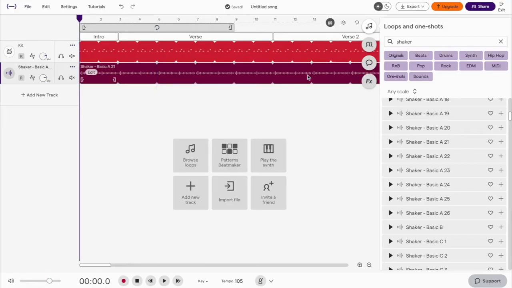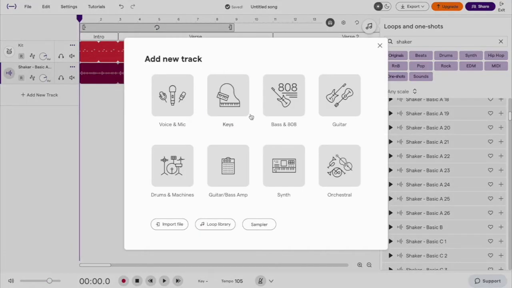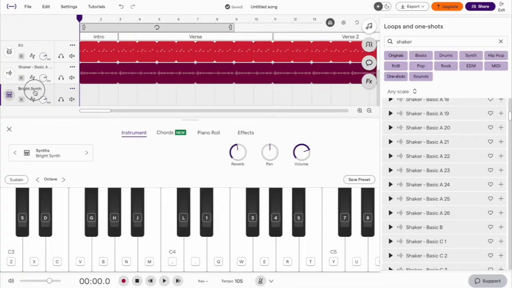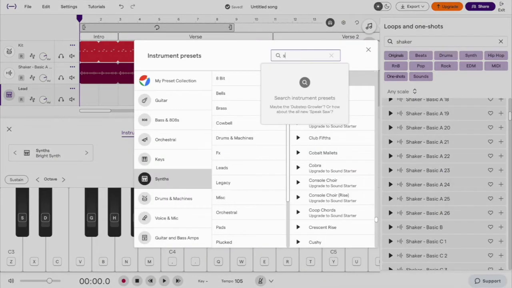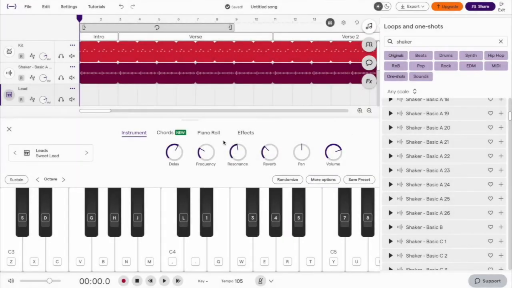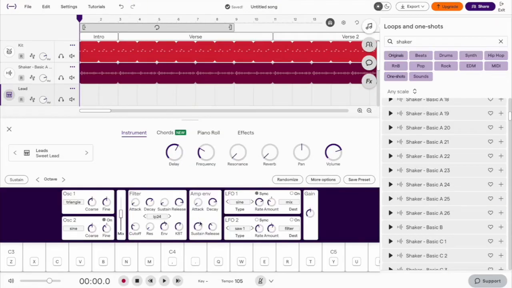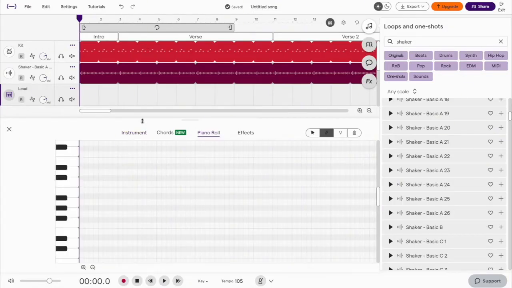Step 4, we'll add in the lead line. Add a new track, synth. We'll change the name to lead. We'll change the sound of the instrument, select instrument, type in suite, and select suite lead. We'll then reduce the resonance and reverb to 0. Go into more options and reduce the sustain and release to 0. We'll use the piano roll to input the following notes.